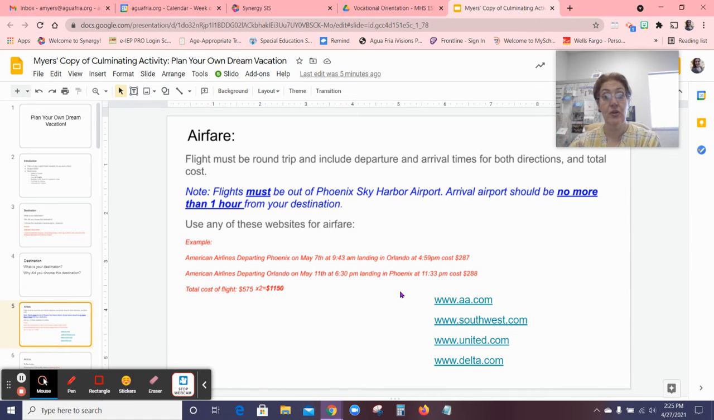So important to know is that all your flights have to be out of Phoenix Sky Harbor. Okay, so wherever you go, you're flying out of Phoenix Sky Harbor Airport. The arrival airport, wherever you're deciding to go, can't be more than 1 hour away from your destination. So for example, I'm planning on going to Disney World, so the nearest airport to Disney World is Orlando International Airport, which is about a 30-minute drive, give or take a few minutes, okay?